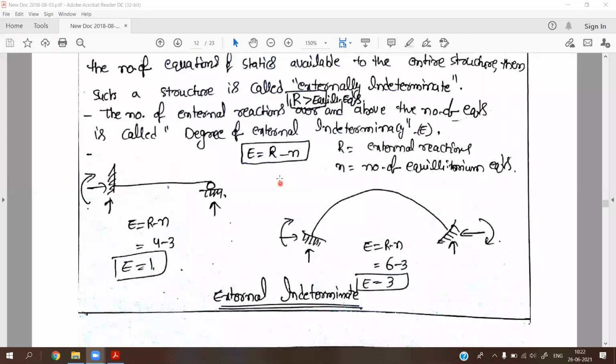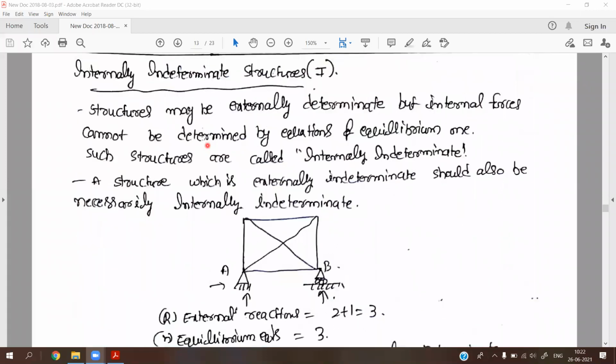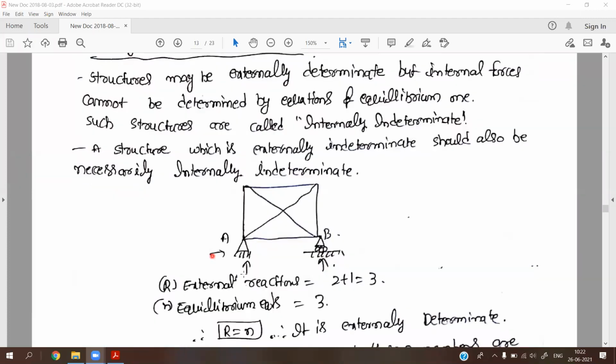Next, the internally indeterminate structure. Some structures may be externally determinate, but internally the structure may not be determinate because of its connections, or it may depend upon the joint connections. For example, observe this type of frame. Here we have an immovable hinge support, which gives two reactions, and for the roller support we have one reaction.